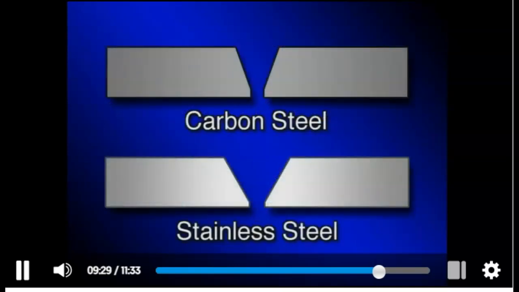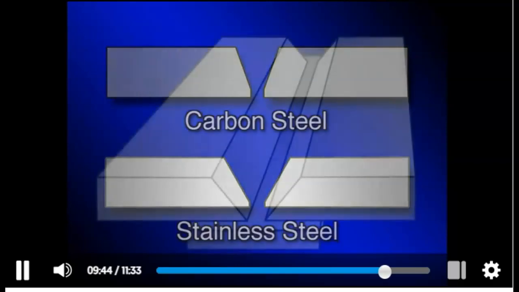The type of material also affects joint design. For example, stainless steel requires wider root openings, thinner root faces, and larger groove angles because it has a lower rate of thermal conductivity and different expansion characteristics than carbon steel.